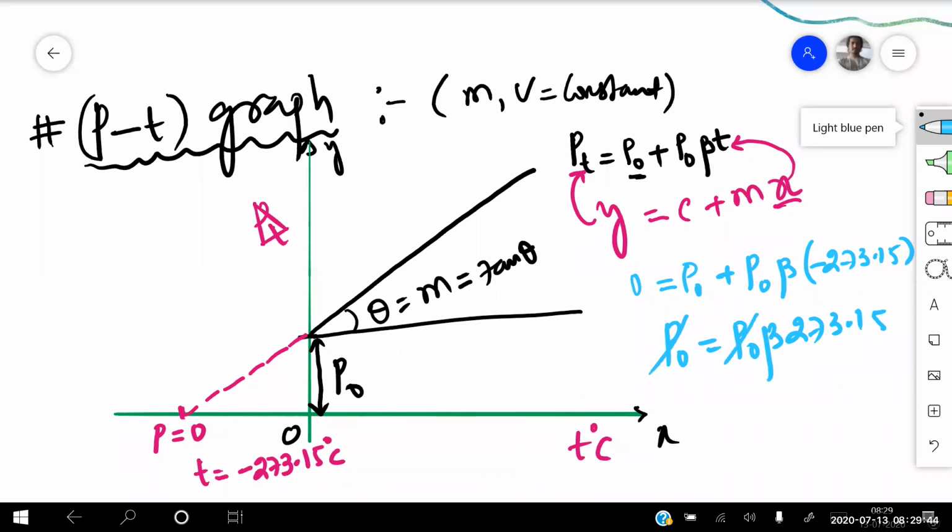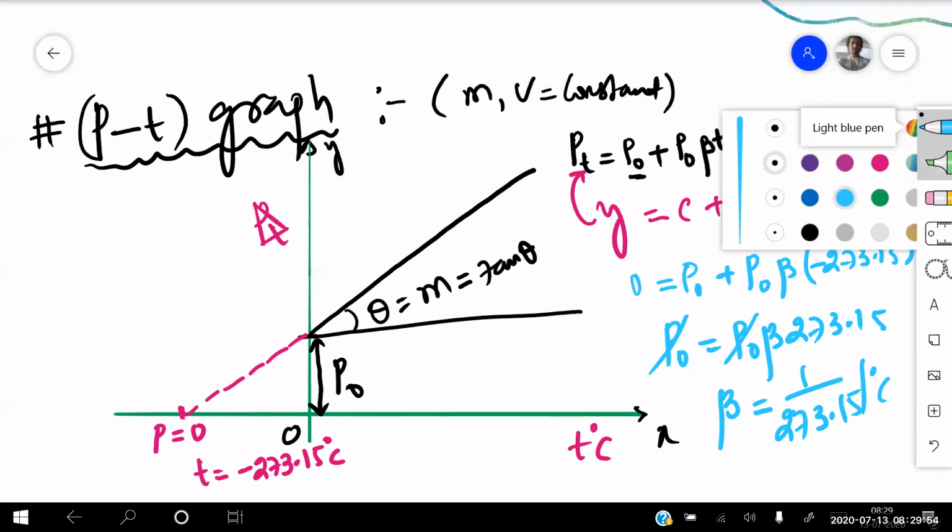This P naught gets cancelled, so beta equals 1 by 273.15 per degree centigrade.